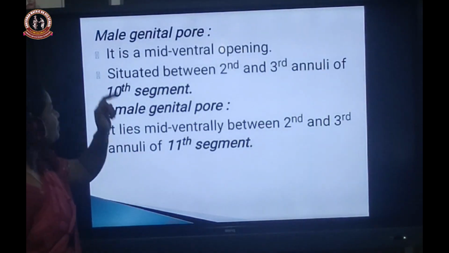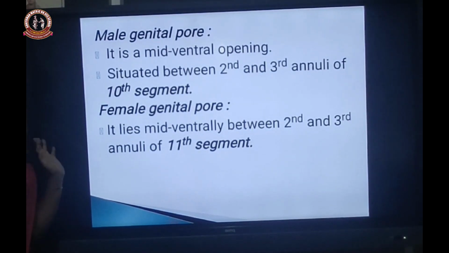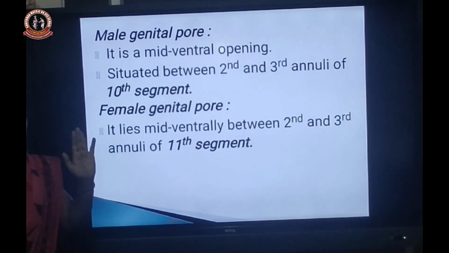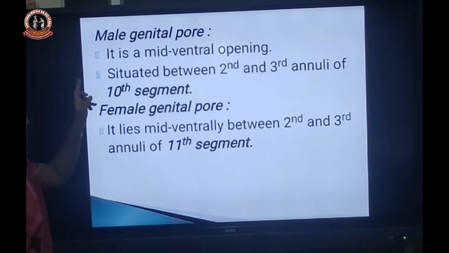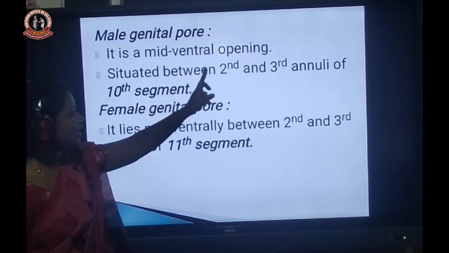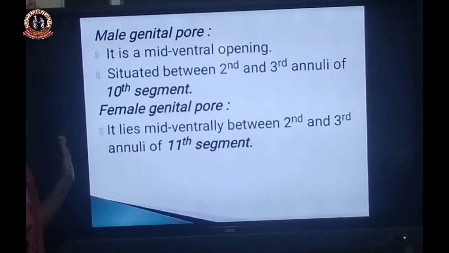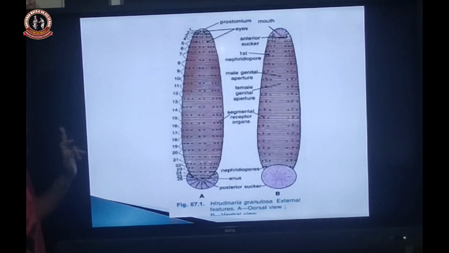Okay, and the male genital pore and female genital pore. The male reproductive opening is a mid-ventral opening present at the 10th segment.